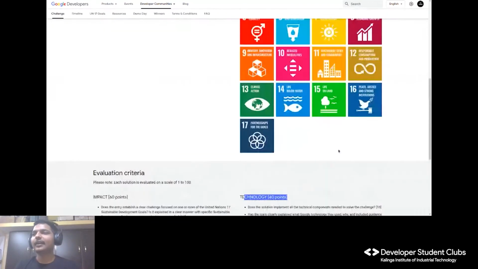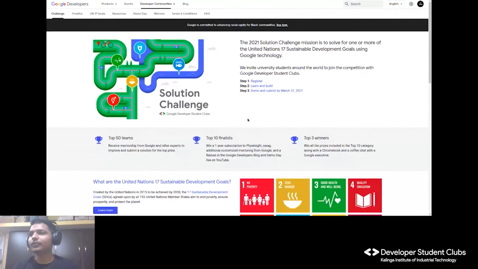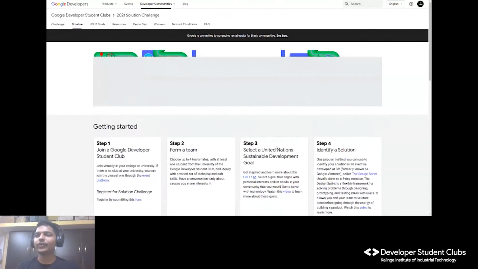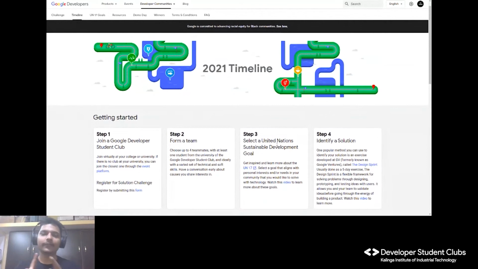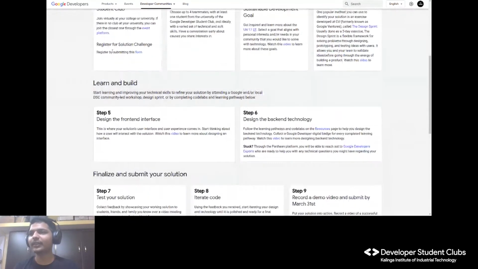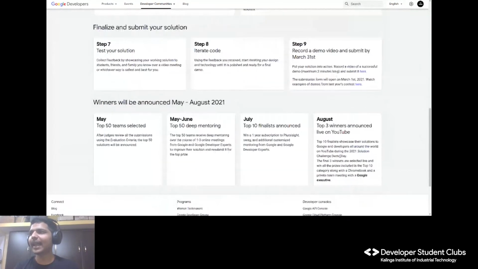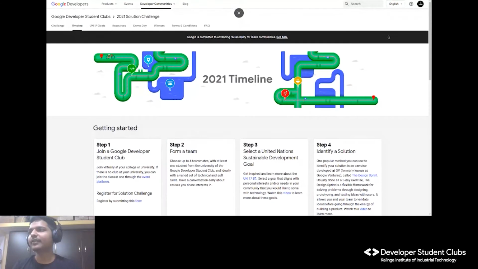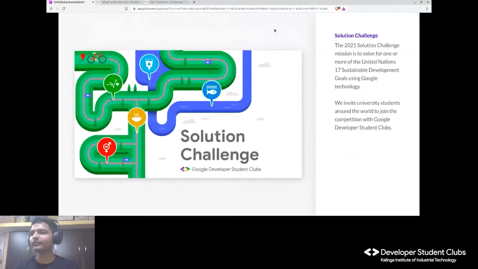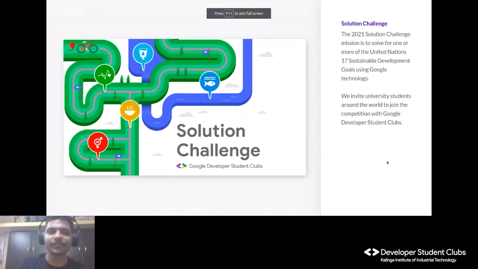Now the application is already going on. This is their timeline, and you can fill the form and submit the proposal by 31st of March. So keep the date. All the links are provided on this website, and the link of this website is present on my slide. So getting back to our slide, this was the solution challenge.